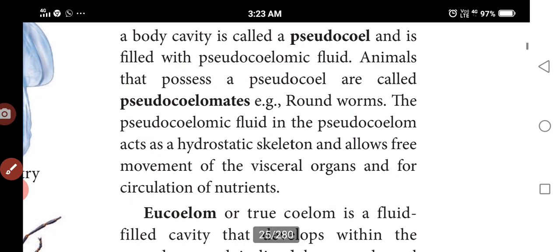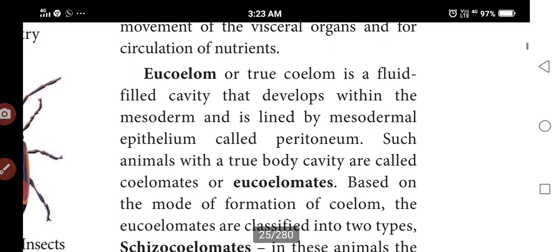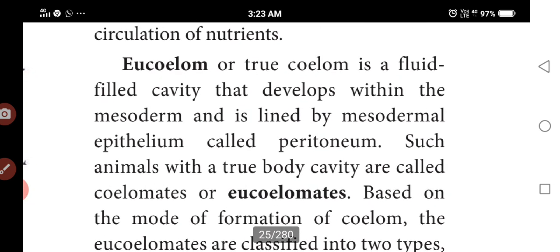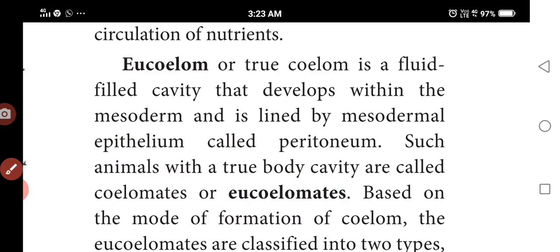So next one is eucoelom. Eucoelom is a true coelom. It is the body cavity filled with fluid. It develops within the mesoderm. Those animals we call eucoelomates. It is a true body cavity in the animals.